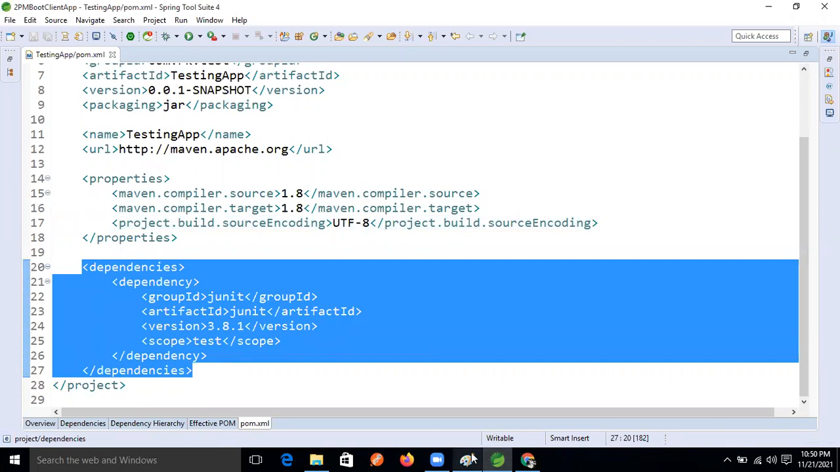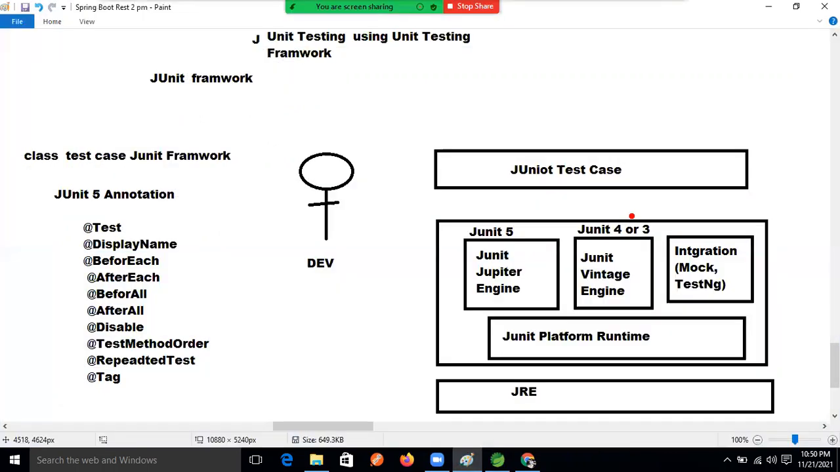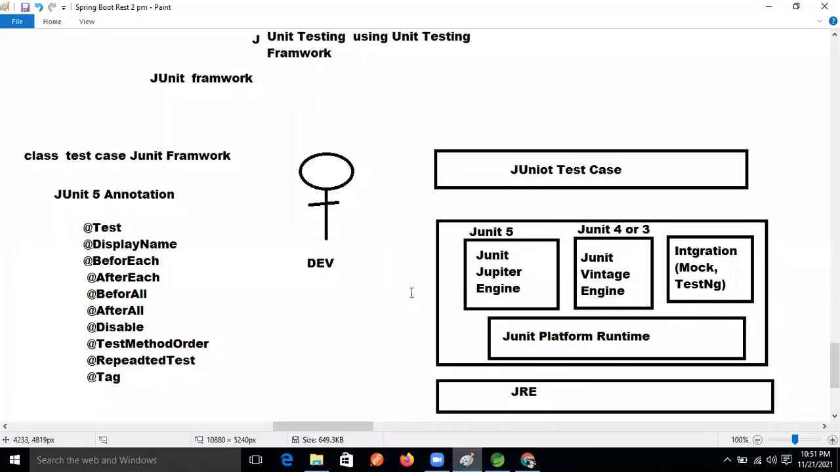But from the explanation we saw, if our project is based on JUnit 4, then what do we need to put? We need to put the Vintage engine also. Vintage engine, as well as the Jupiter engine, will come, right? I'm also confusing a little bit, but don't worry, I will clarify your doubt now.